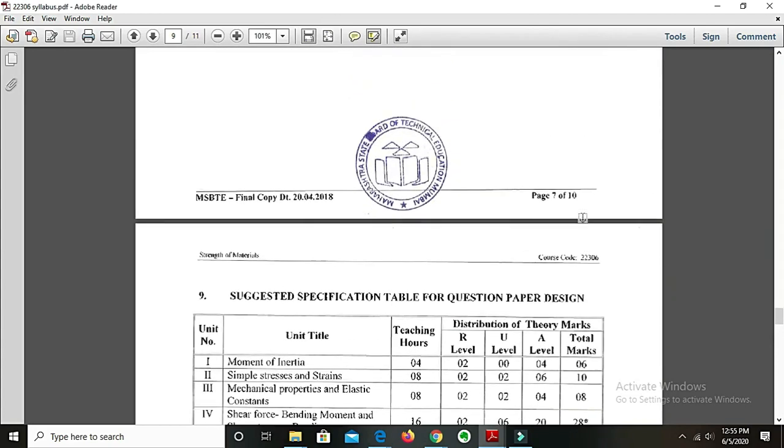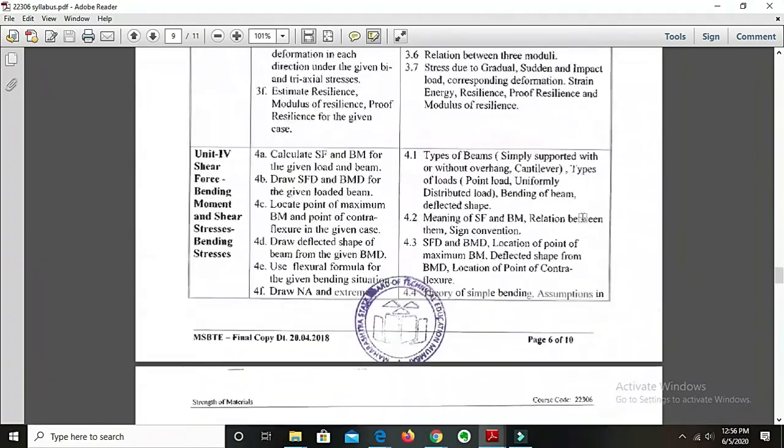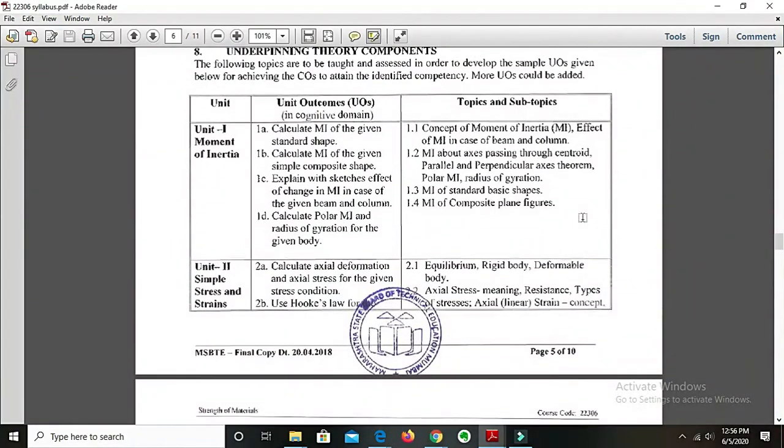Now let us go through the syllabus. Let us go through the points under various units one by one. Now the first unit, that is moment of inertia. The moment of inertia has 4 subunits as you can see over here. The first subunit is the concept of moment of inertia, and the effect of moment of inertia in case of beams and columns. Remember here, under the concept of moment of inertia, we will have some theory part. We will learn what moment of inertia is, how it is taken into consideration, and what its effect is on beams and columns.